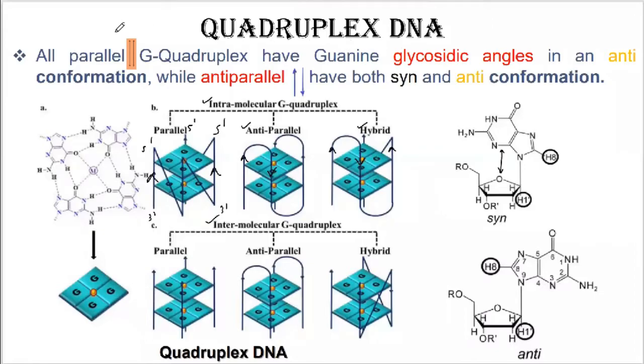So when you find parallel G quadriplex, there is only an anti-conformation. Anti-conformation is the best conformation because it has less steric hindrance. Whereas syn has more steric hindrance. So this is all about the quadriplex structure of the DNA.